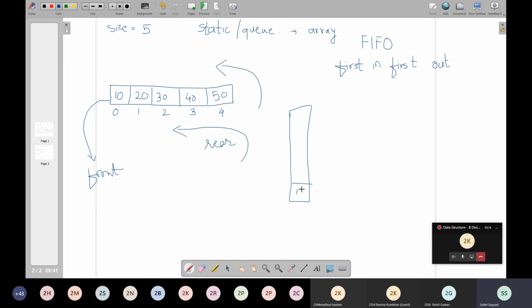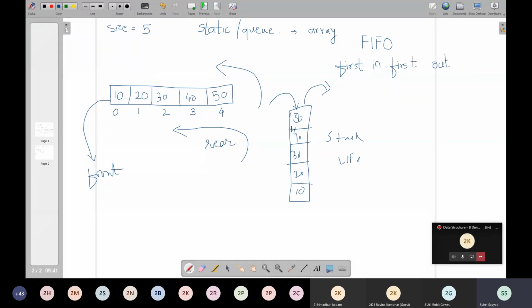Right? 10, then 20, then 30, and then 40, and then 50. And some of you were telling, sir, 50 will get removed. So if 50 gets removed, then it is like using the same end, which is nothing but stack, which is LIFO.